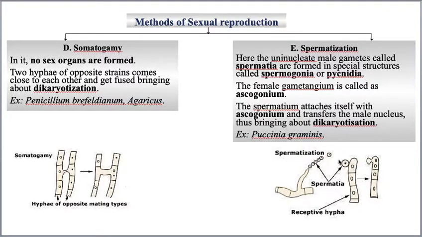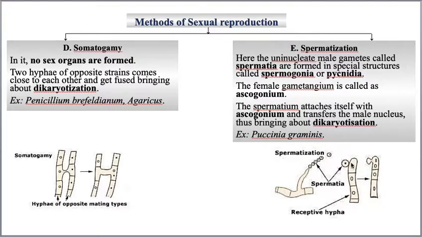See, this spermatium attaches to the ascogonium and releases its nucleus into it. See, it released its nucleus, now it became empty. Now the same ascogonium consists of two nuclei, and this dinucleate, two-nucleated stage is called dikaryoticization. Understood? And you know the future. What is the future of it? This dikaryoticization means the two nuclei fuse to form the diploid nucleus, and the diploid nucleus undergoes meiosis to produce the haploid spores. This all you know.